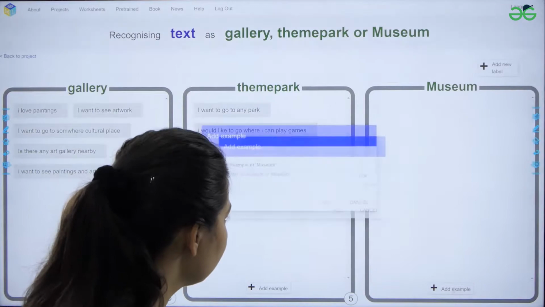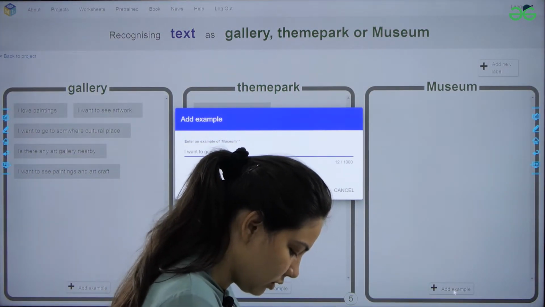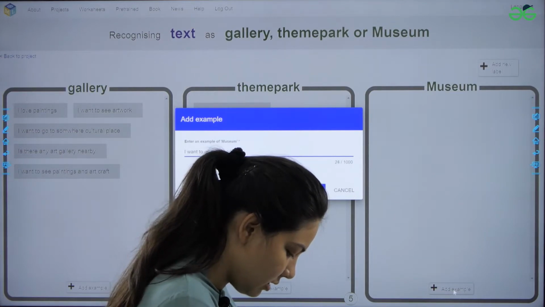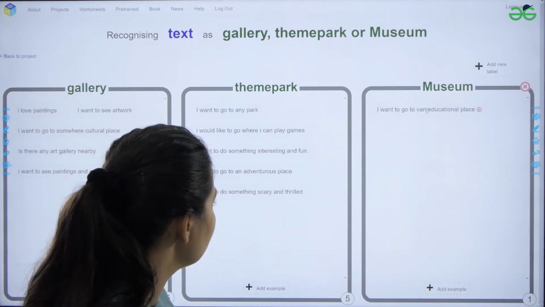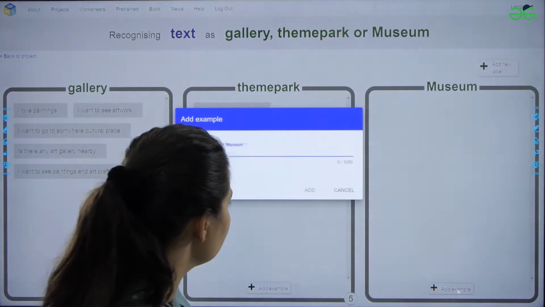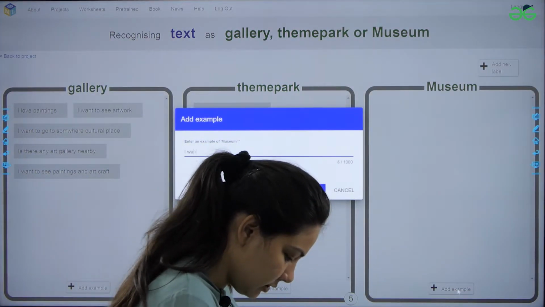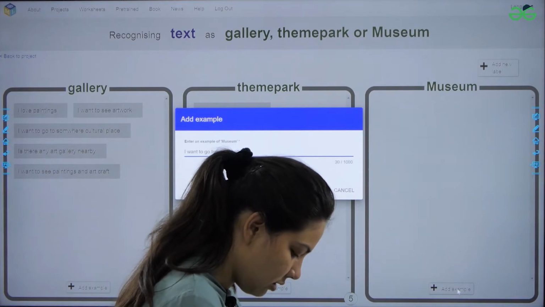Same for museum. So I want to go to an educational place. Let's write, I want to go to an educational